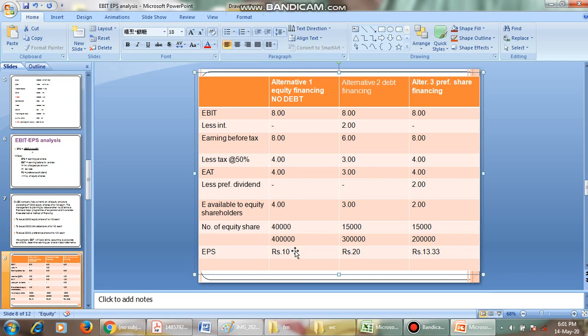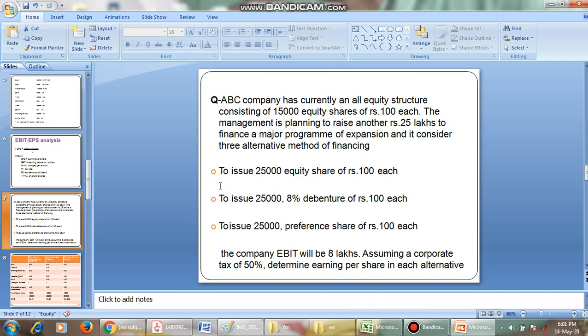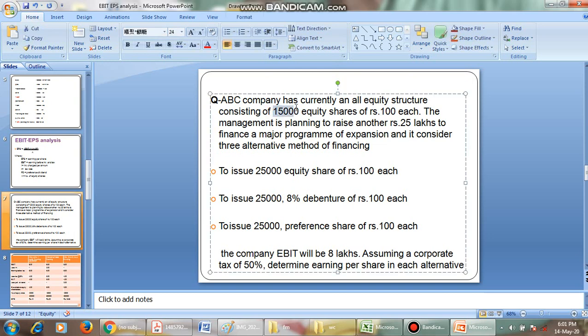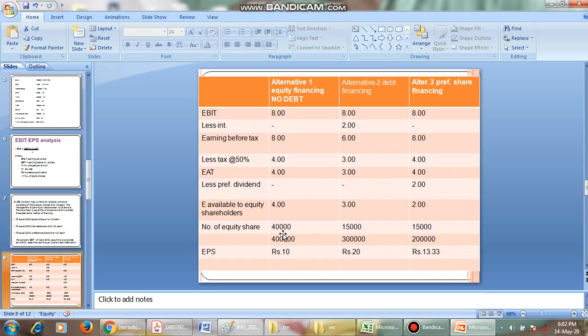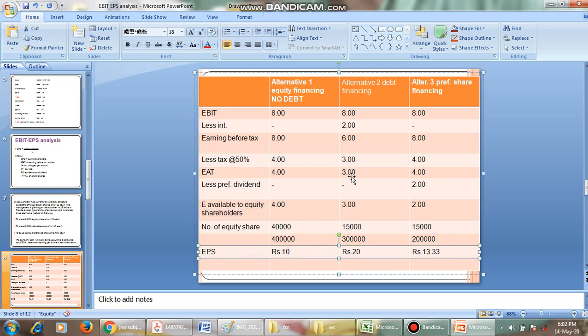How do you get the number of equity shares here? The company already has 15,000 equity shares and has again issued 25,000 equity shares, a total of 40,000 equity shares. The amount available for equity shareholders is 4 lakhs. 4 lakhs by 40,000 gives us an EPS of 10 rupees. Okay, next alternative.